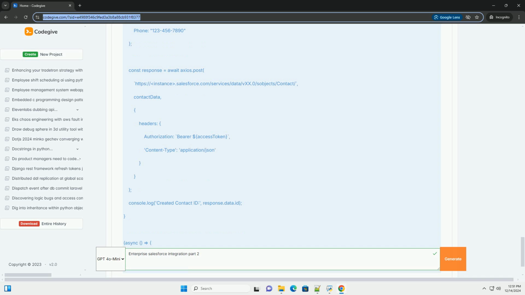Conclusion. In this tutorial, we covered the basics of Salesforce enterprise integration, focusing on the REST API. We also provided a code example to illustrate how to authenticate and create a contact in Salesforce using Node.js. For further integration needs, consider looking into other Salesforce APIs, middleware solutions like MuleSoft, or Salesforce's integration capabilities like outbound messaging, platform events, and more. Always refer to the Salesforce developer documentation, https://developer.salesforce.com/docs, for the latest information and best practices.